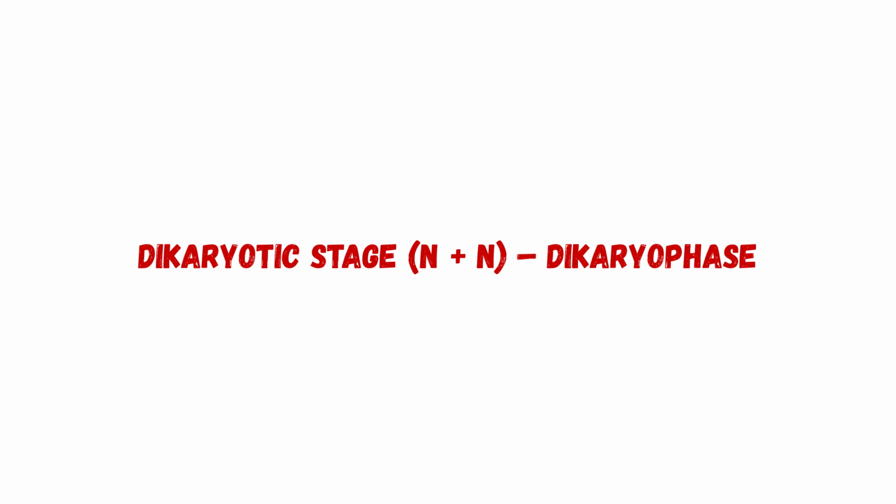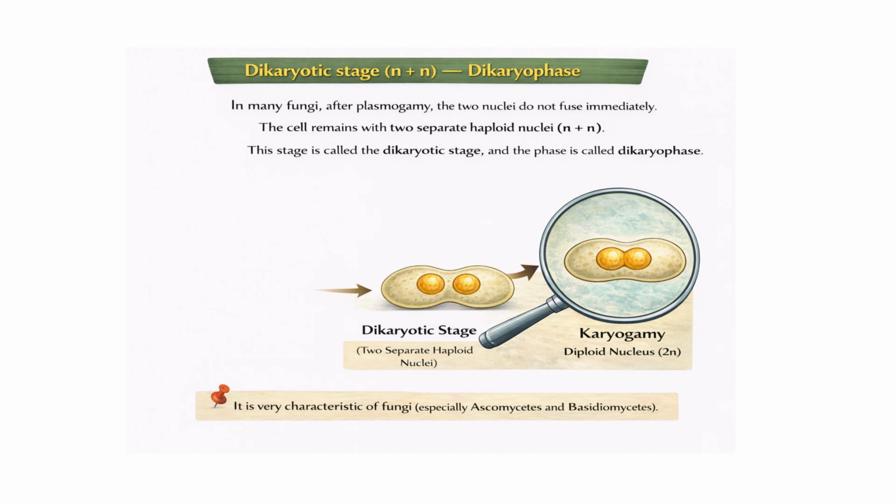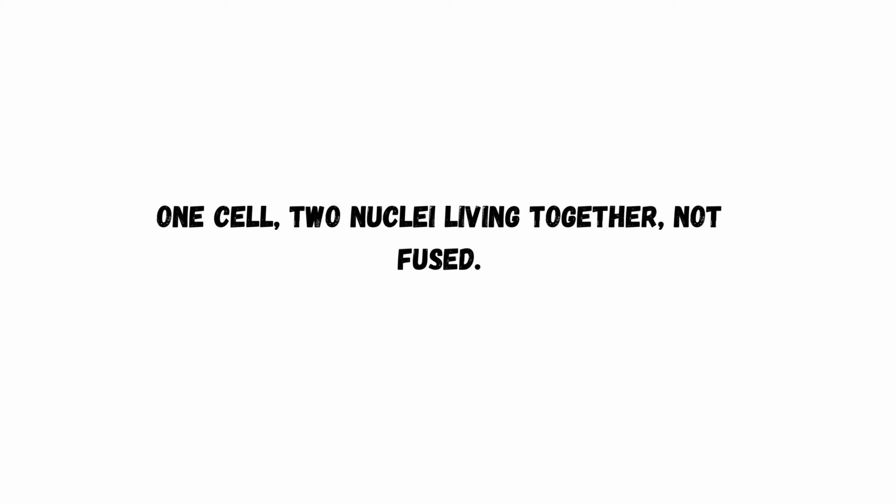Now let us understand the dikaryotic stage, which is N plus N. In many fungi, after plasmogamy, the two nuclei do not fuse immediately. The cell remains with two separate haploid nuclei, which is N plus N. This stage is called the dikaryotic stage, and the phase is called the dikaryotic phase. It is a very important characteristic of fungi, especially Ascomycetes and Basidiomycetes. In simple words, one cell, two nuclei living together and not fused.